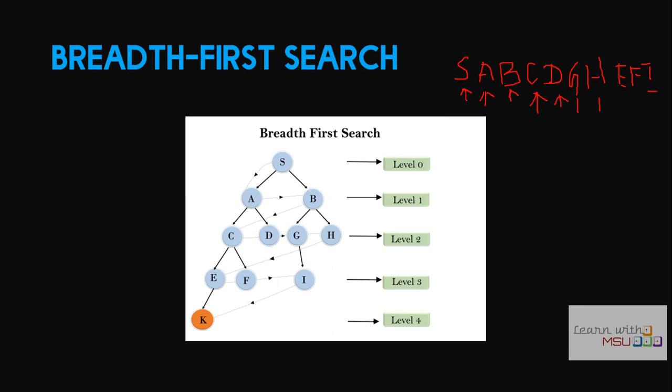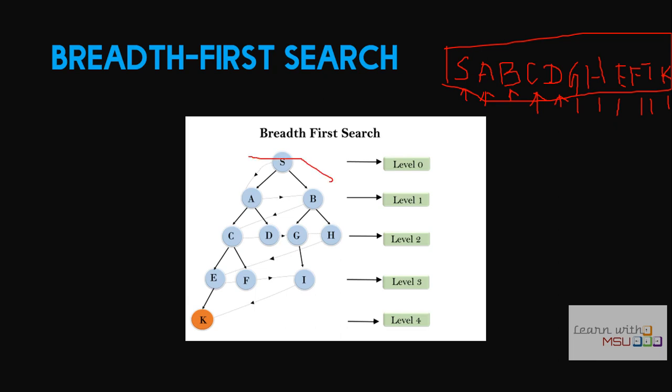So we are processing. Then E, there is a neighbor K. Still we have not yet reached K. K is actually the solution state. So E is processed and F, there is no neighbor. I, there is no neighbor, and K is a goal state. We are performing a goal test. Now these are all the nodes which are available inside the queue.